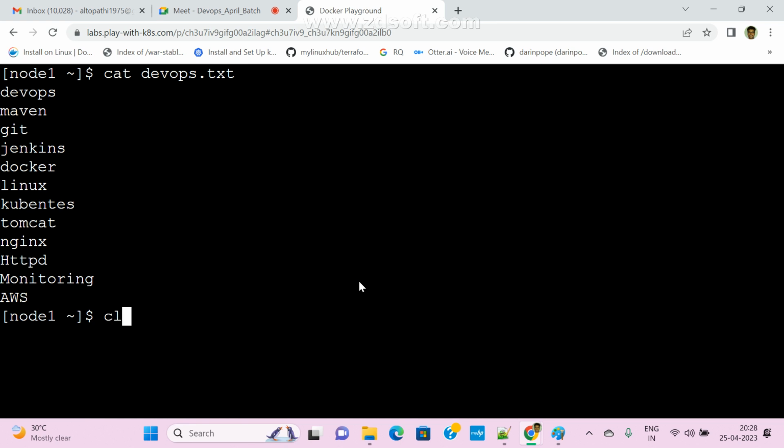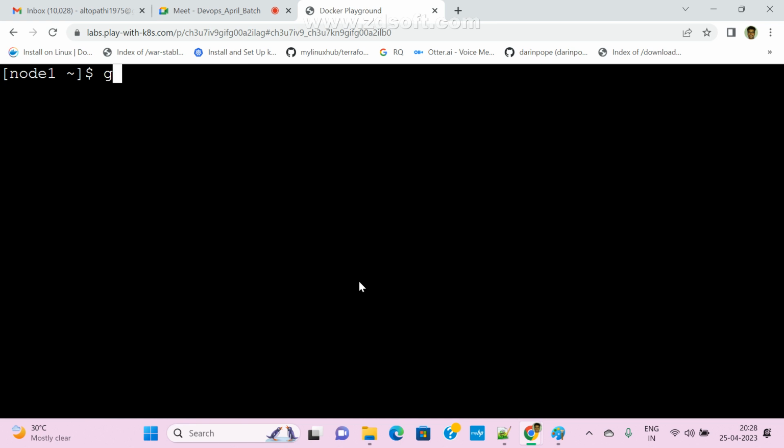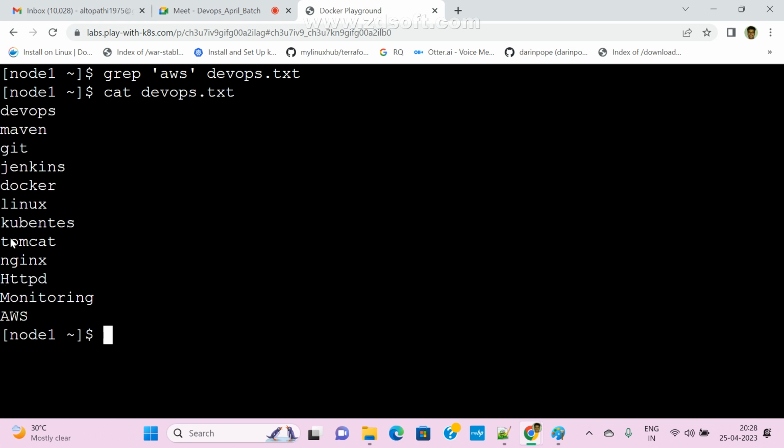Now I want to search one string. What is the command? grep, then the string name, whatever string you want. So I'm giving AWS, file name devapps.txt. Now see here, do you find any data? No, right? Actually AWS is there, but this is case sensitive. What did I pass, uppercase or lowercase? Now check it. Uppercase, sir. This is uppercase, this is uppercase.